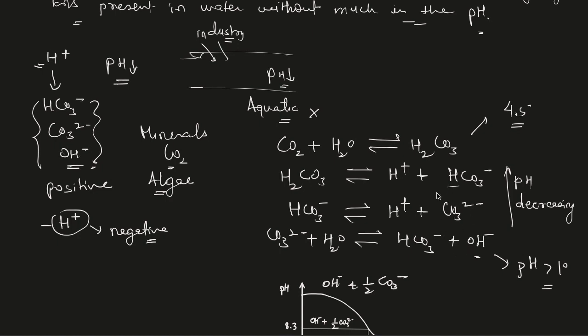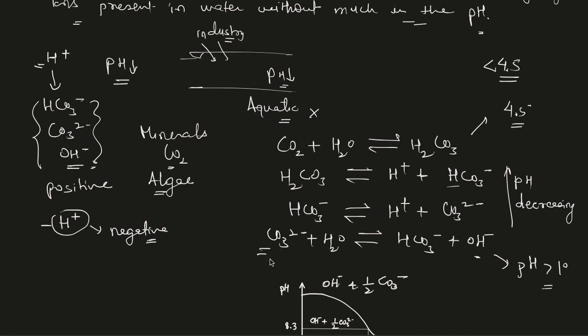Bicarbonate, carbonate or hydroxide, all these forms are consumed. So we say that at or below pH 4.5, all of the alkalinity is neutralized if we add hydrogen ions or some acid in the water.